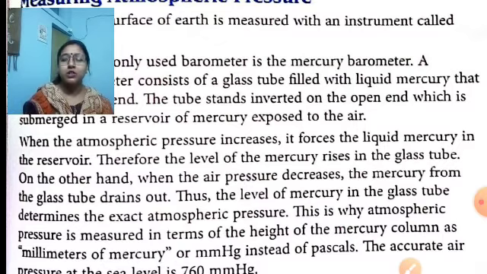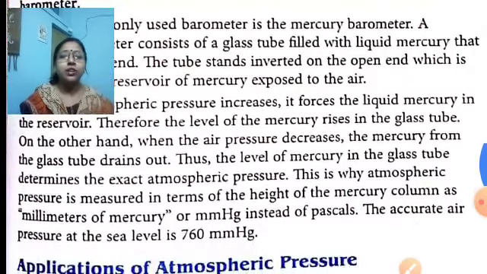If atmospheric pressure rises, the level of mercury also rises. And if the atmospheric pressure goes down, the level of mercury also goes down. So we can predict the weather. If the weather is clear, atmospheric pressure is high. If the weather is rainy, the atmospheric pressure is decreasing slowly. And if there will be a storm, the atmospheric pressure decreases suddenly.